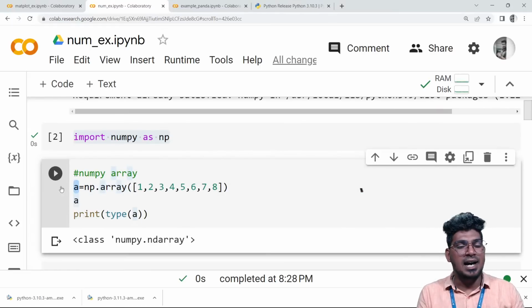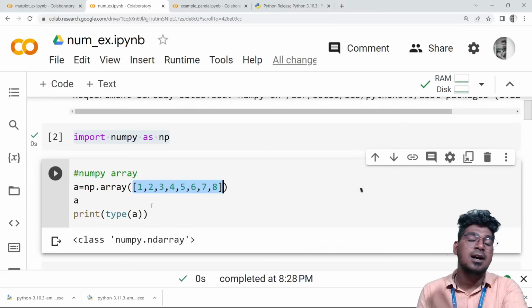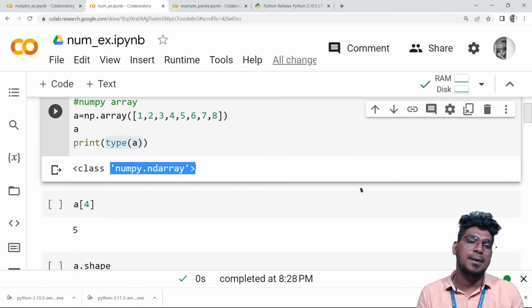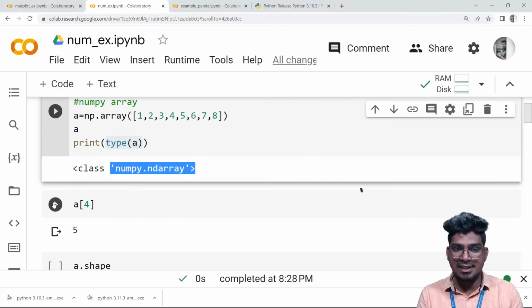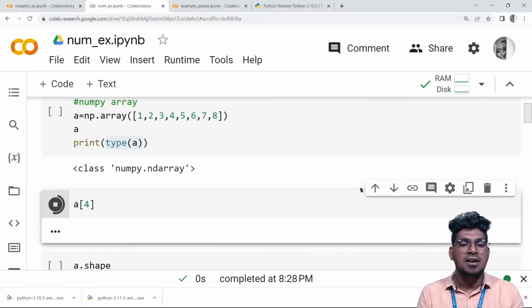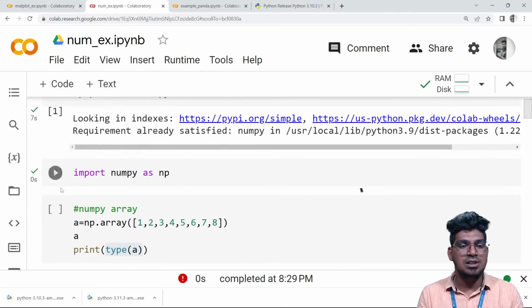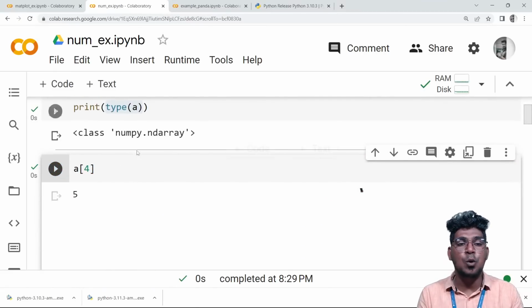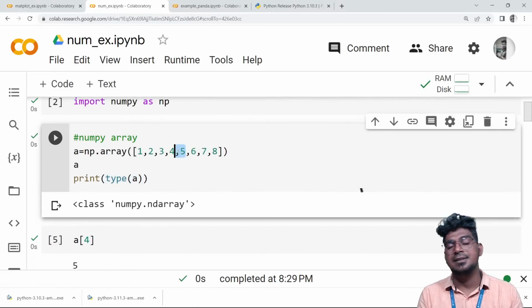Okay, creating an array. So with numpy.array, you have to specify any value here, and it will be considered as that array. After that, I'm going to print the type of a, which displays the class numpy array. Then I'm going to access the array items with the help of the indexing number. Just a minute, I'm going to run this. With the help of the indexing number, it will display the fourth index of that particular array item.